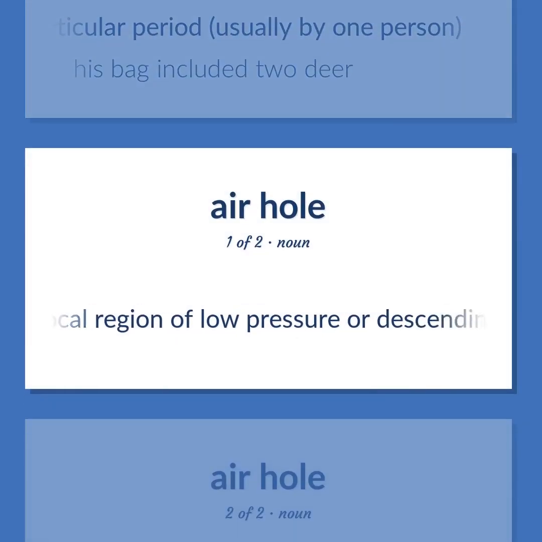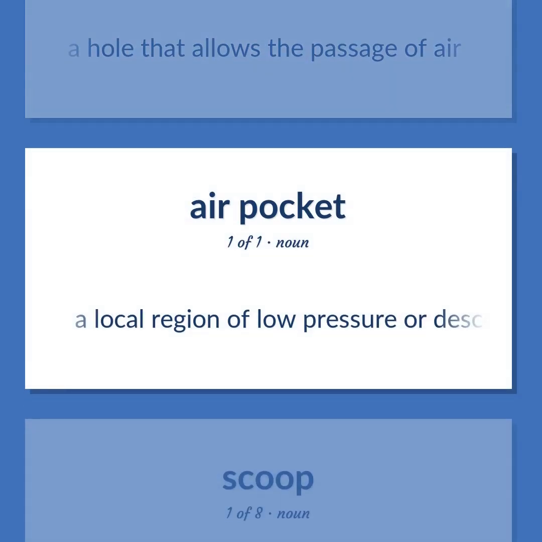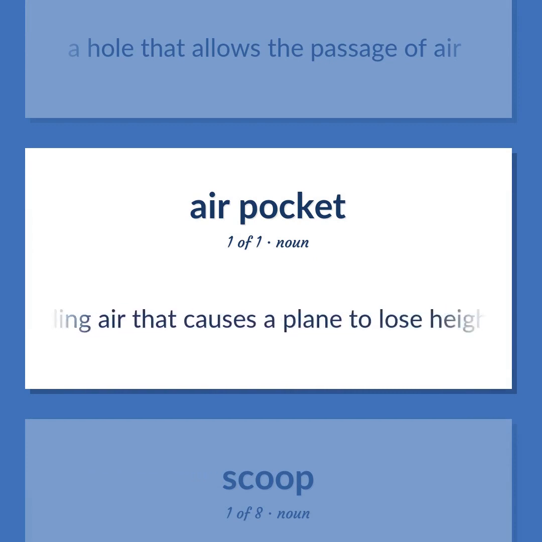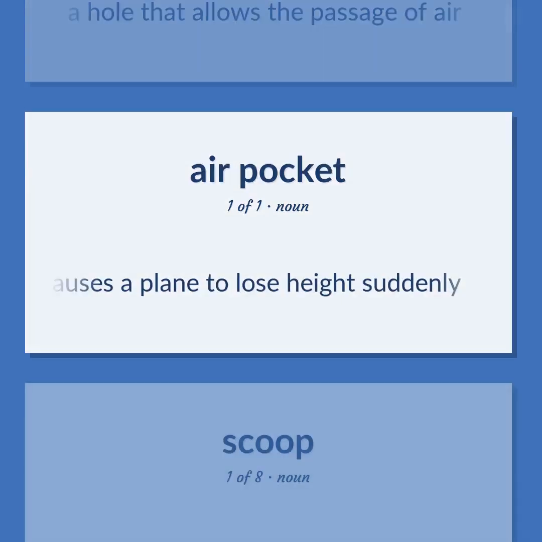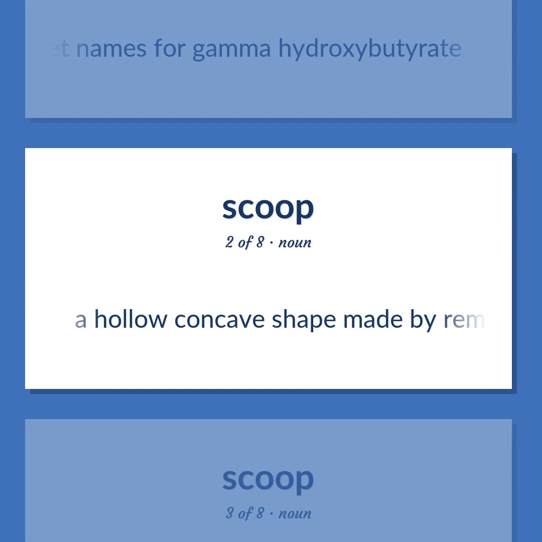A local region of low pressure or descending air that causes a plane to lose height suddenly. A hole that allows the passage of air. A local region of low pressure or descending air that causes a plane to lose height suddenly. Street names for gamma hydroxybutyrate. A hollow concave shape made by removing something.